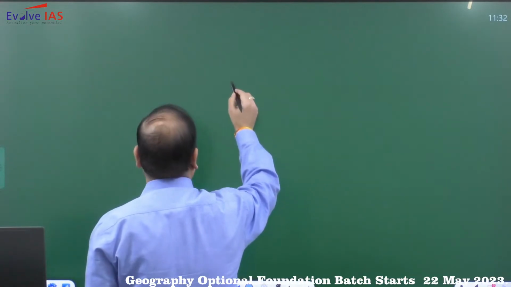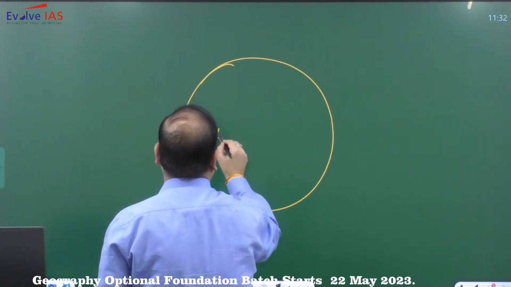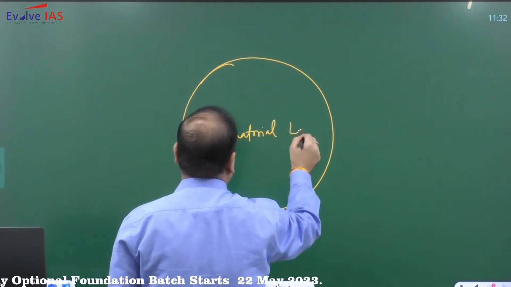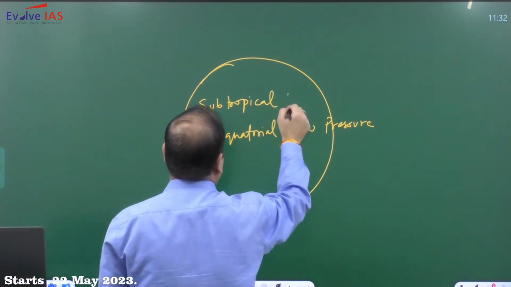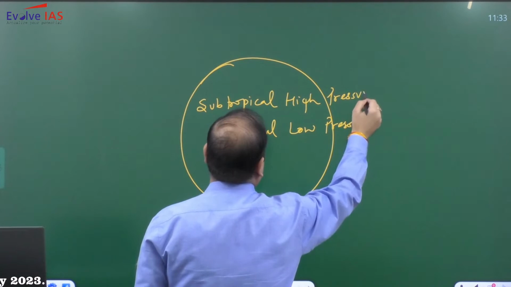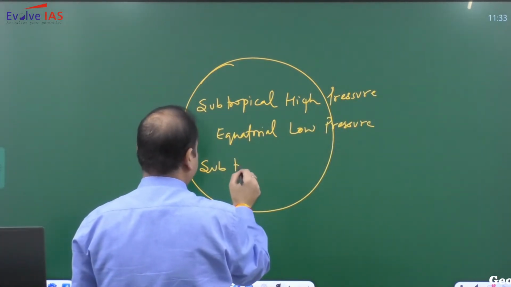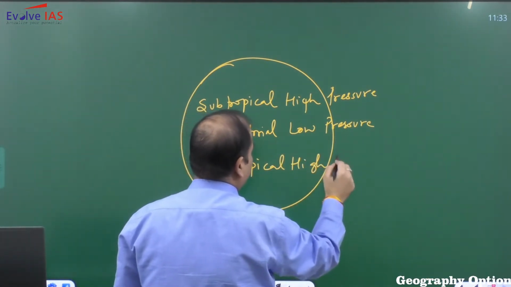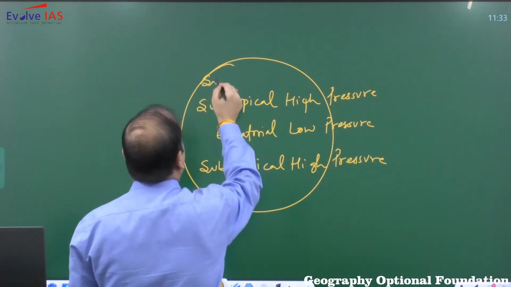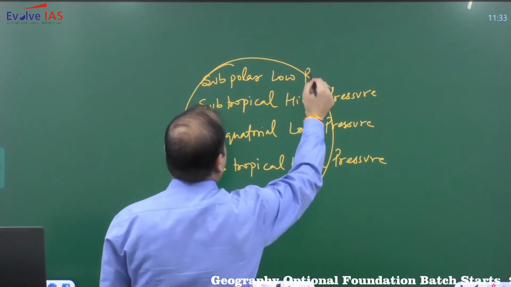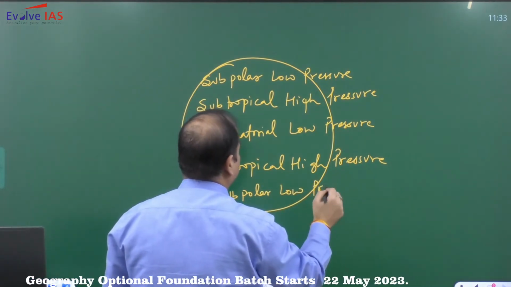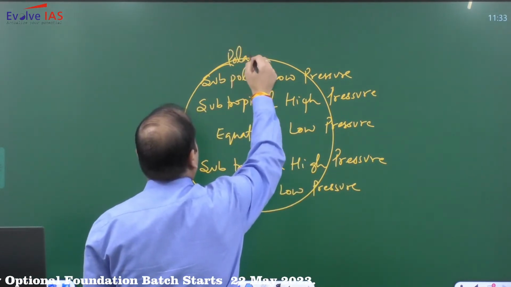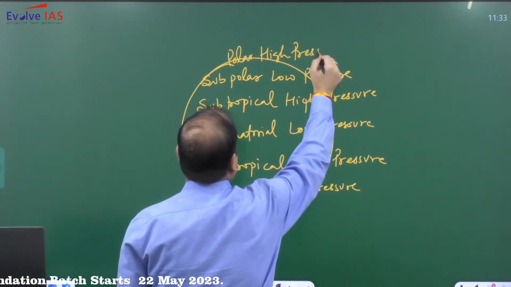Depending upon the pressure distribution on the earth's surface, we have the equatorial low pressure, the subtropical high pressure, the subpolar low pressure, and the polar high pressure.